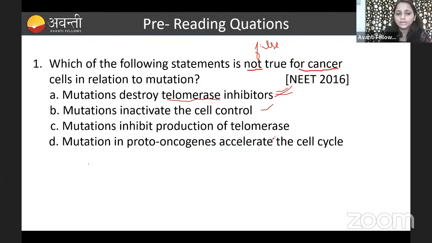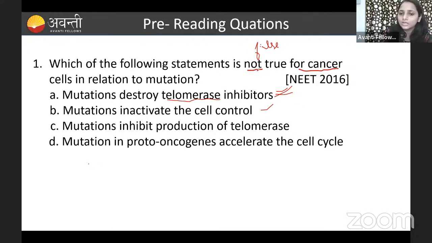Then coming to C, mutation inhibits the production of telomerase. What we told, guys? In the cancerous cell, the telomerase activity is high. Due to that reason, the cancer cell is not going to die, right? So obviously telomerase is not going to be inhibited here. The mutation is not going to inhibit the production of telomerase because telomerase will be high in the cancerous cell. So that statement is wrong.